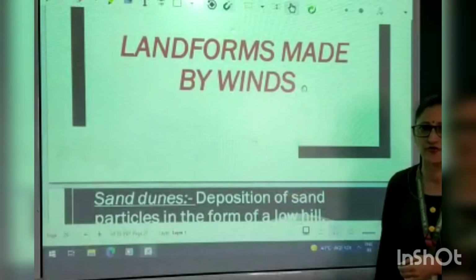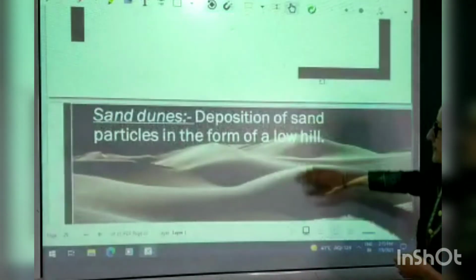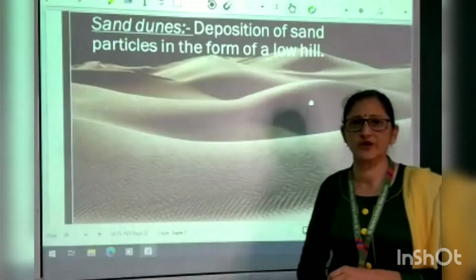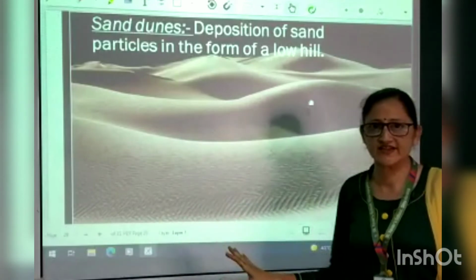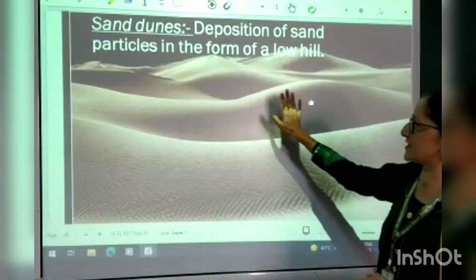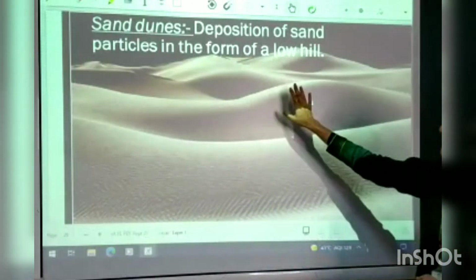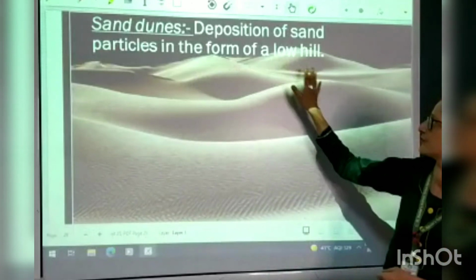Next are the landforms formed by the wind. Landforms which are formed by wind. These landforms are formed in the desert areas. First feature which is formed in desert areas are the sand dunes. These are the deposition of sand particles in the form of low hills.